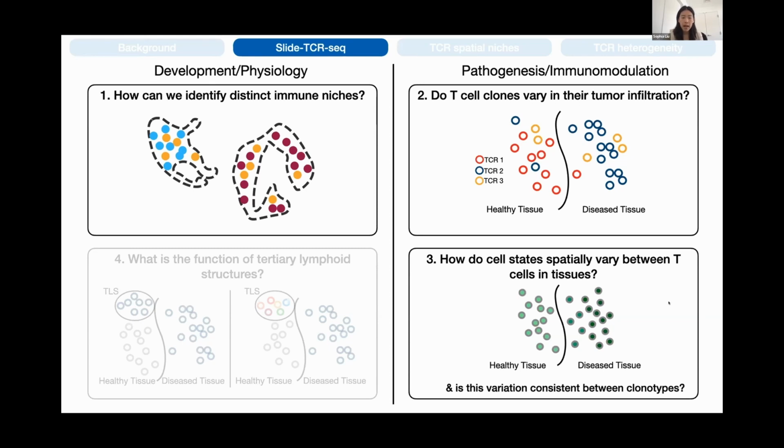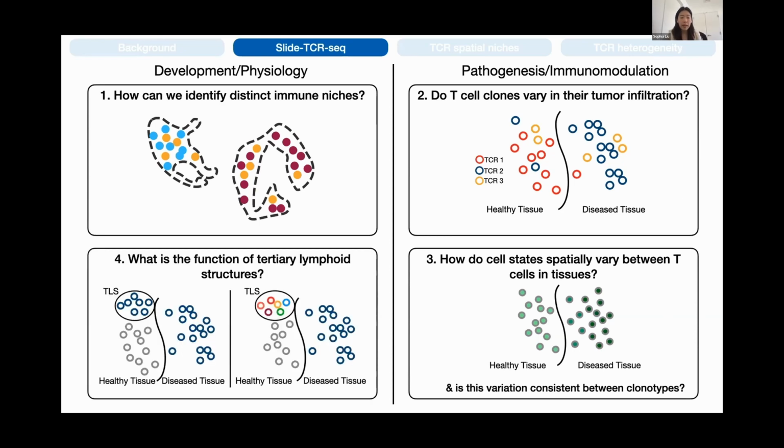The third question is, how do cell states spatially vary between T-cells and tissues? And is this variation consistent between T-cell clones? You can imagine that we have many T-cell states in this diseased tissue, but how does the cell state change as a function of infiltration?